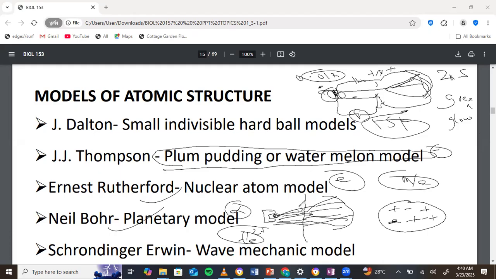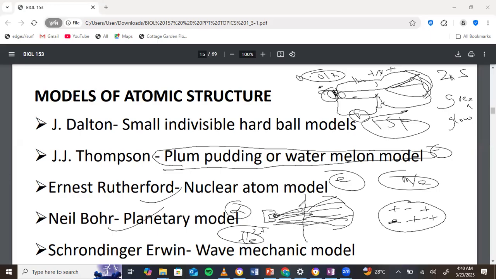He said that the deviation through large angles is a result of the alpha particles coming very close to the positive centers. Because the positive centers are also positively charged, there's repulsion that caused the deviation of the alpha rays through large angles.